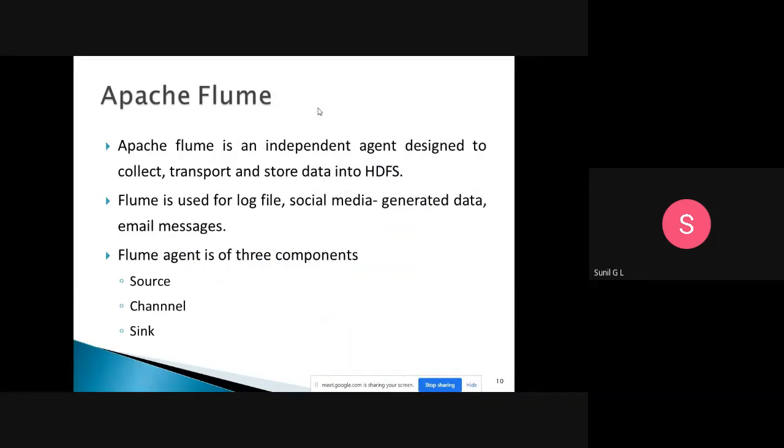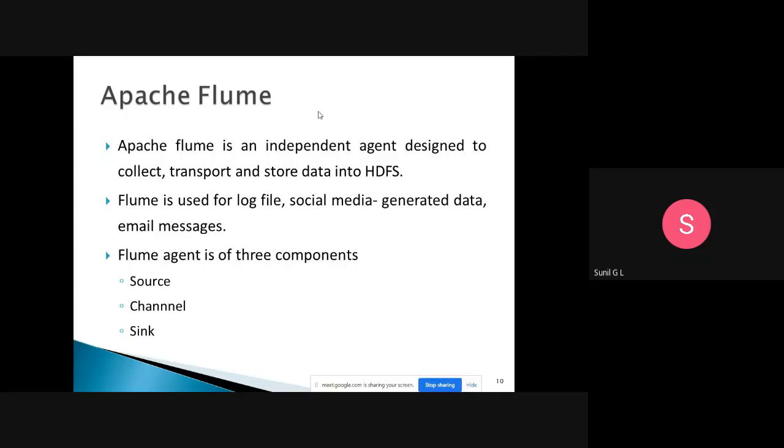Apache Flume is an independent agent designed to collect, transport, and store data in HDFS. Here the data is available in multiple sources. So Apache Flume is used to collect the data from different sources. Then after that, it needs to collect, transport, and store the data in HDFS. Once we collect the data, we need to transfer it in a specific format. Then after that, we need to store it in the destination.